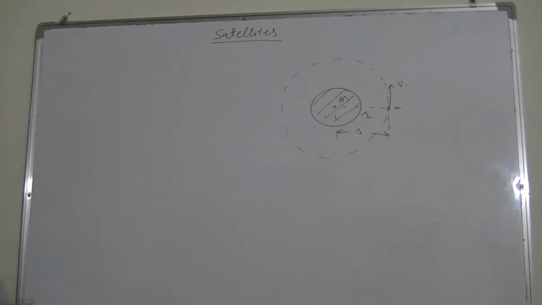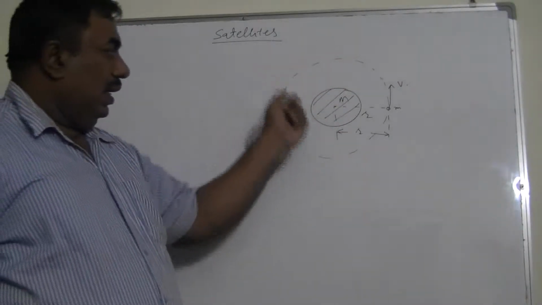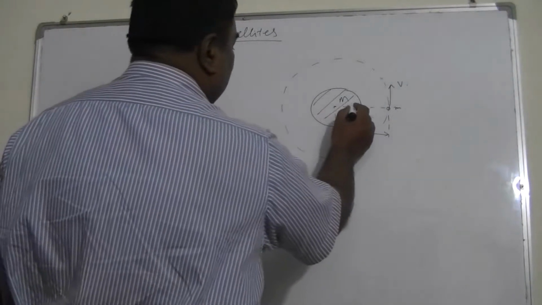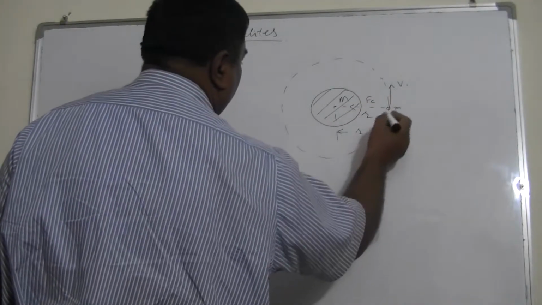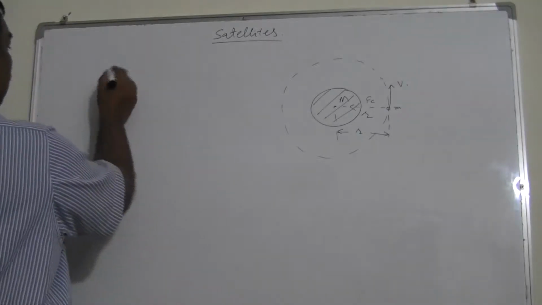Now, when the satellite is moving in a circular path, clearly this satellite is provided the centripetal force by this thing. So centripetal force is here, and centripetal force is actually the force of gravitation between these two. So this is the golden equation.